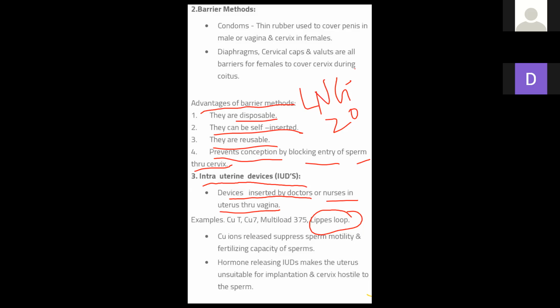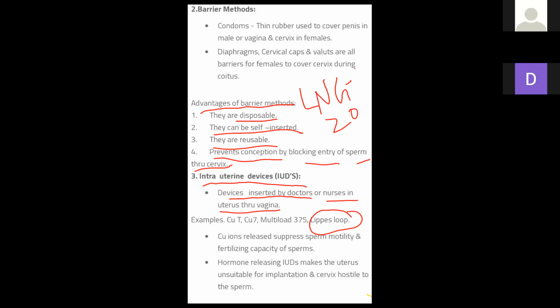So when we put IUDs in the female tract, as soon as they are put there, the amount of phagocytotic cells increases, the number increases. So when sperm enter, those phagocytotic cells eat and kill all the sperm. Is it clear, everybody? They kill the sperm. They are external things in a female body. The phagocytotic cells increase and they eat the sperm. Phagocytosis of sperm takes place when IUDs are put in the female tract. Is it clear everybody?